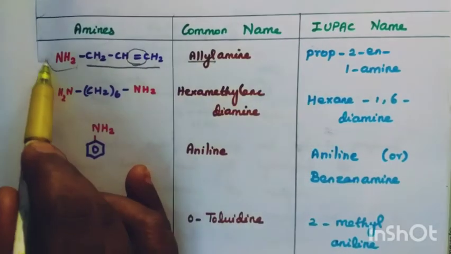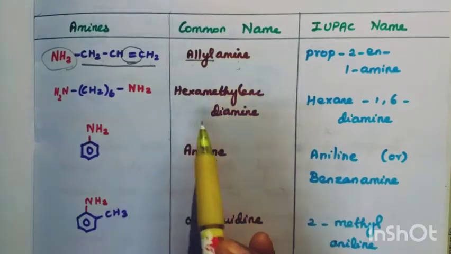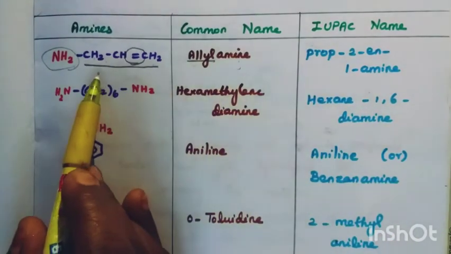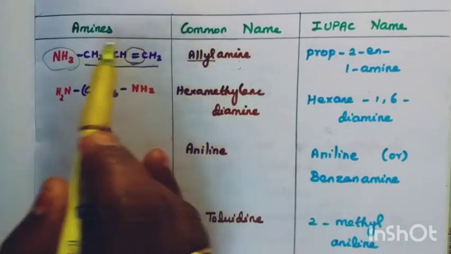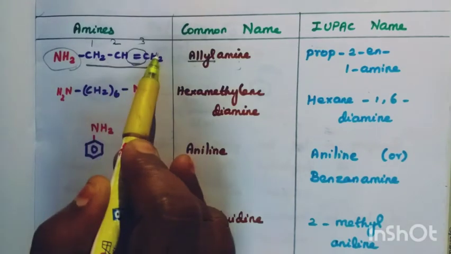What is that? Functional group? Amine. So allyl amine. How to write the IUPAC name? How many carbon atoms are there? 1, 2, 3 carbon.